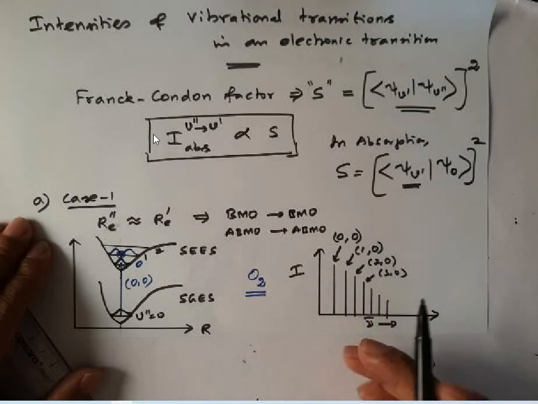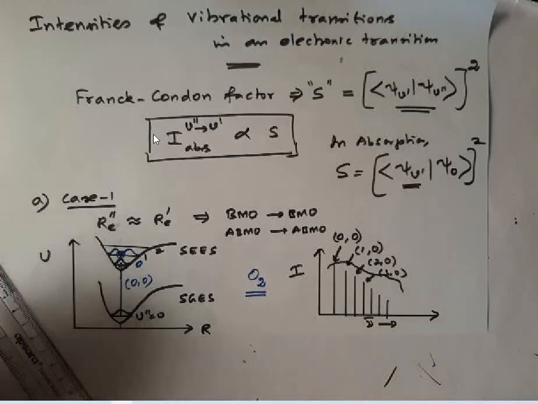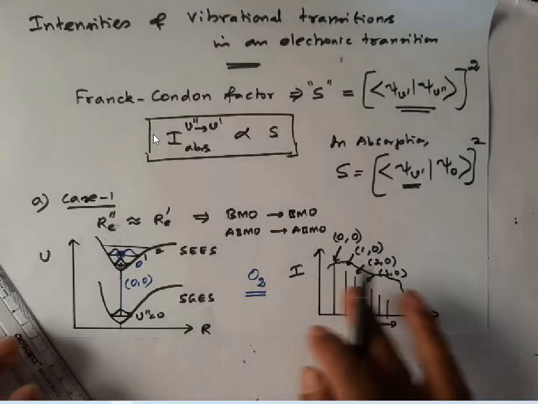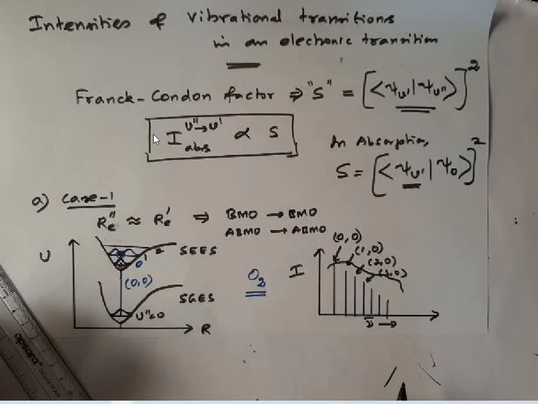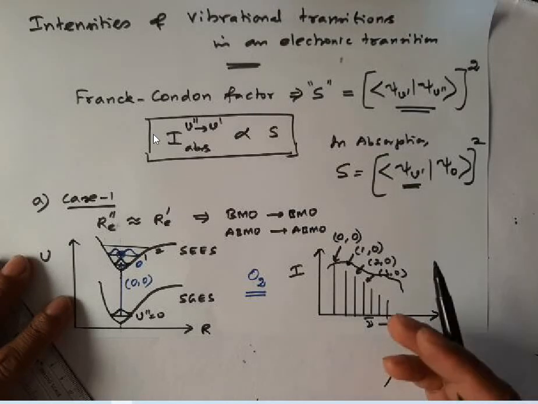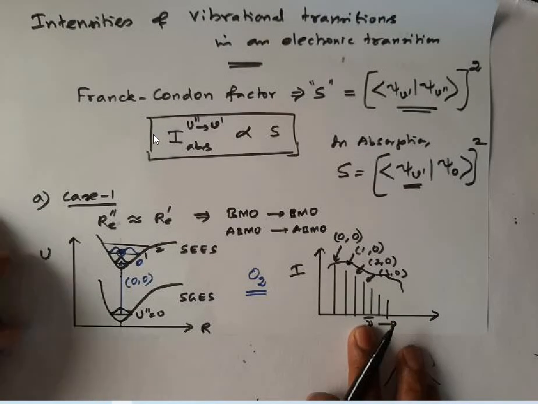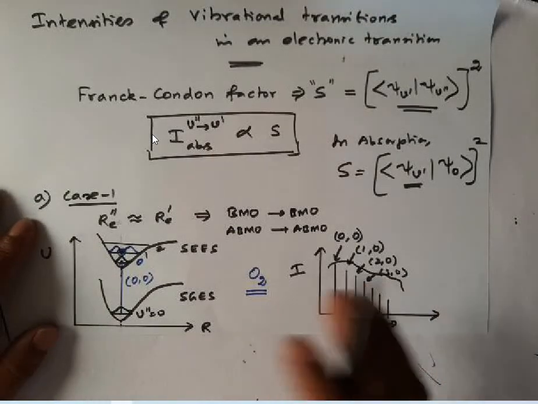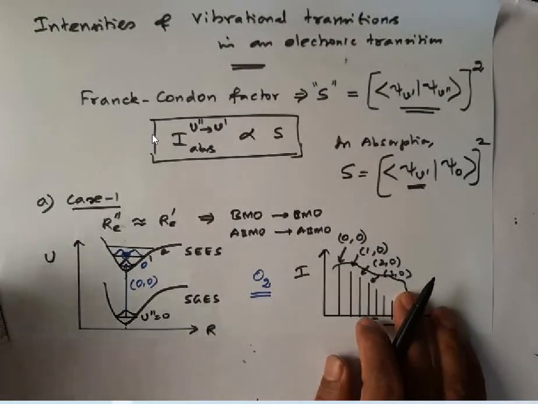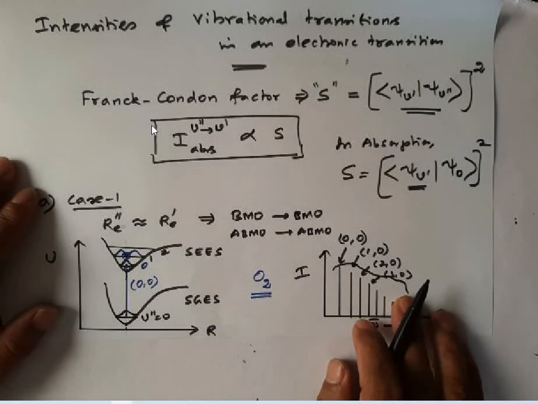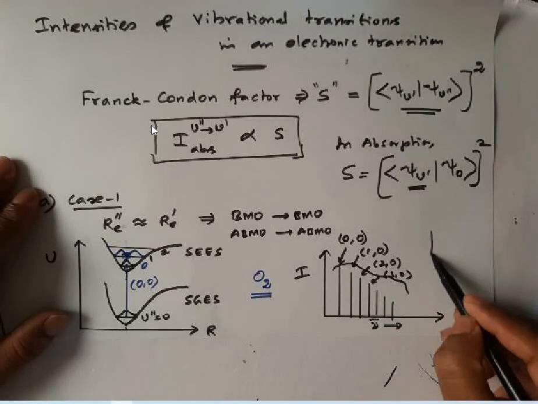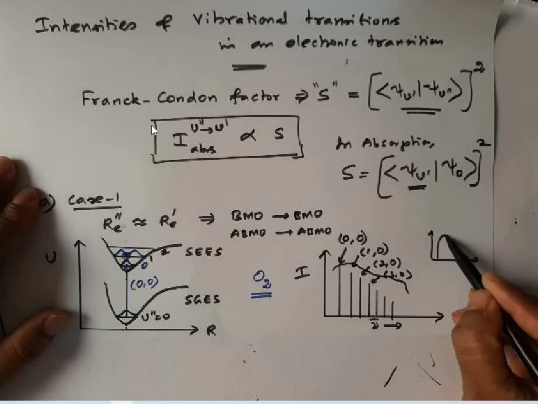In the gas phase you can see these fine lines. We call this group of lines the vibrational structure, also called the Franck-Condon envelope. And if you take a spectrum of the molecule in a particular solvent, then solvent collisional interactions will be there. Because of that, you cannot see these lines. It will appear in this manner.